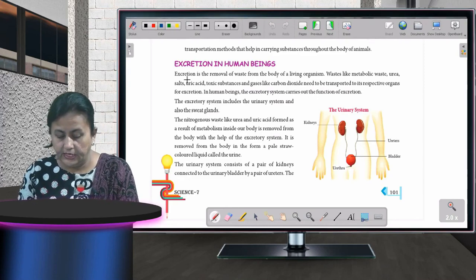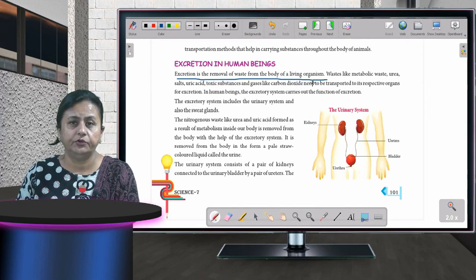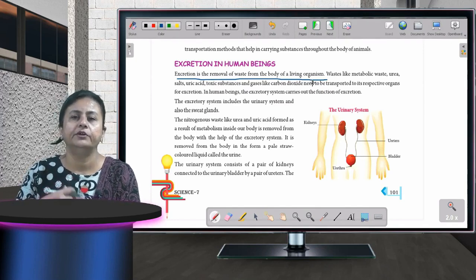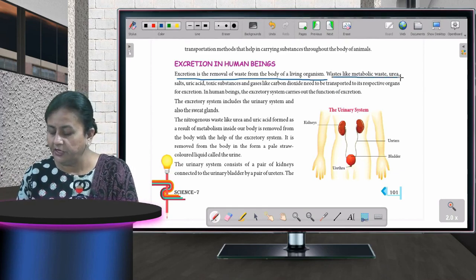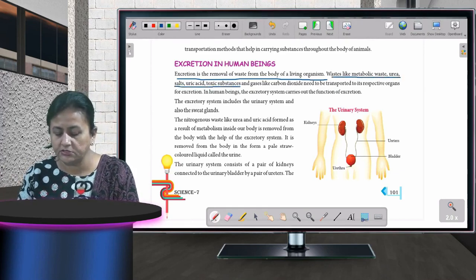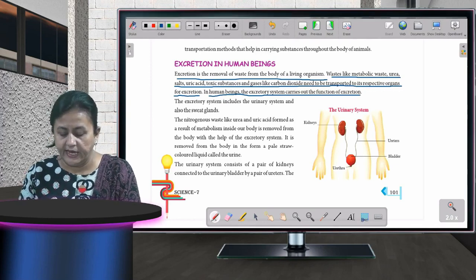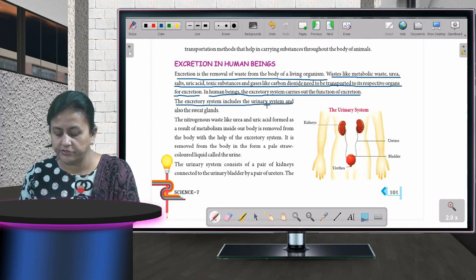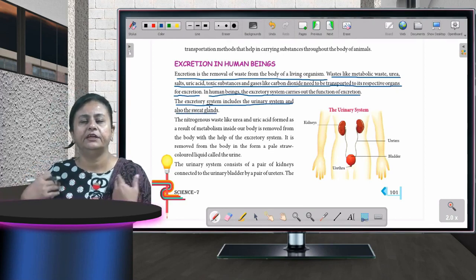Excretion is the removal of waste from the body of a living organism. That I have told you. What is excretion? Removal of the unwanted food or the leftover food. Waste like metabolic waste, urea, salts, uric acid, toxic substances and gases like carbon dioxide needs to be transported to its respective organs for excretion. In human beings, the excretory system carries out the function of excretion. The excretory system includes the urinary system and also the sweat glands. Where is it coming from in our body? Whatever we are taking inside, how is it